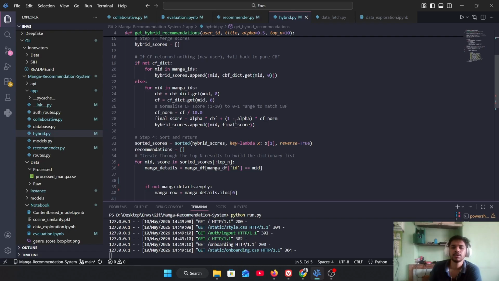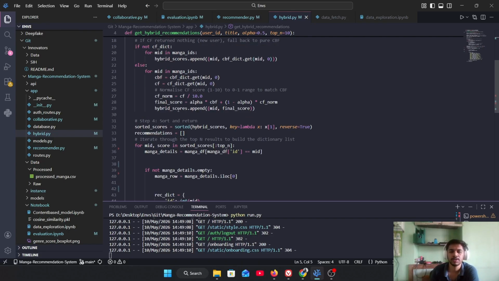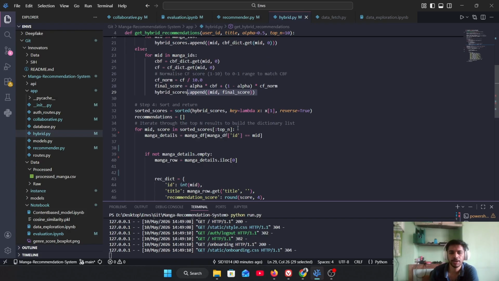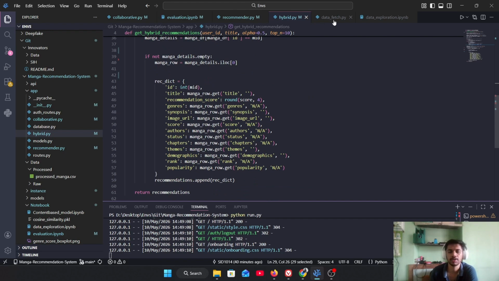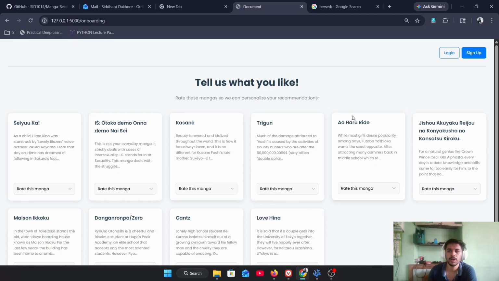So to tackle this, we did some normalization here, as you can see. After the final score is generated, based on this final score, we recommended a limited number of mangas to the user. That's how the code is working behind the scenes.